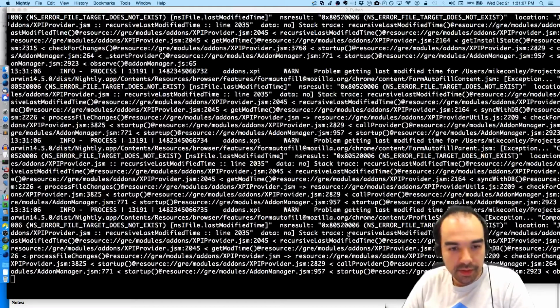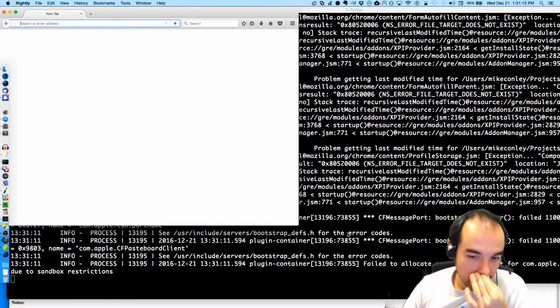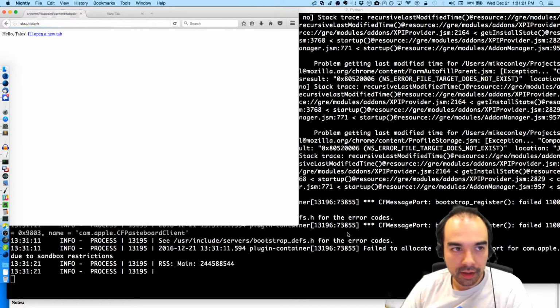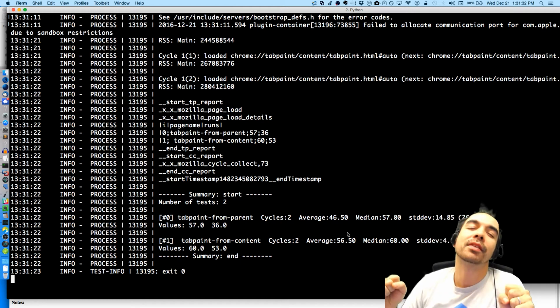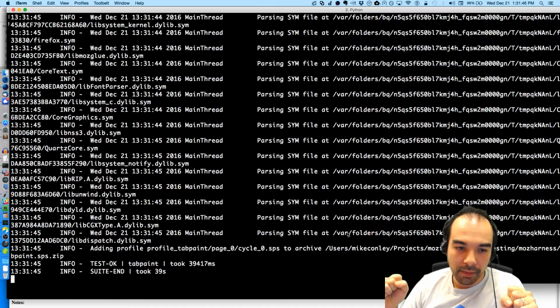So let's see. First we open up a browser and shut it down immediately. That's Talos doing some initial setup for the user profile, starting from scratch, and then it waits for a second for all the initial stuff to shut down. Then we do the test, and now we're done the test, and now we are processing the profile stuff. Please spit out a profile. Sometimes this doesn't work. Please, please, please. If it's not done in 10 seconds, I think it's going to fail. Oh, yeah, it did it.